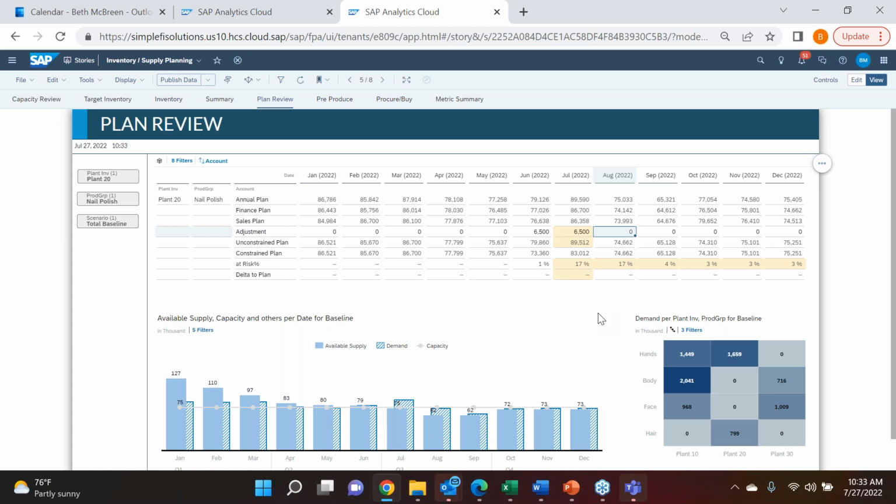So that's what, again, as the plans are updated or changed, having this review in the summary page allows us to react to those, right? This can tell me right away, and then what am I going to do? And this is where the scenario planning comes into play in SAC. So we've offered up, obviously, a couple different options. One, we are just focused on plant 20. We are focused on one product. We do know that plant 10 is second priority. So yes, of course, we look to see, well, is plant 10 at capacity? If not, can we allow those units to be produced there?